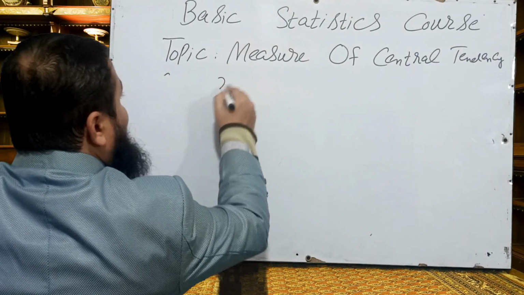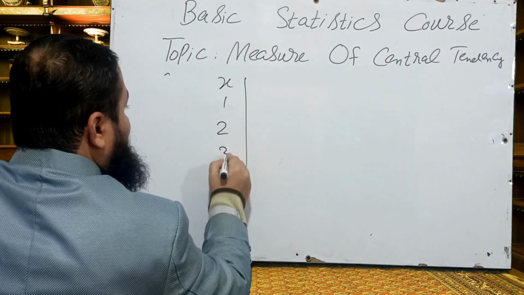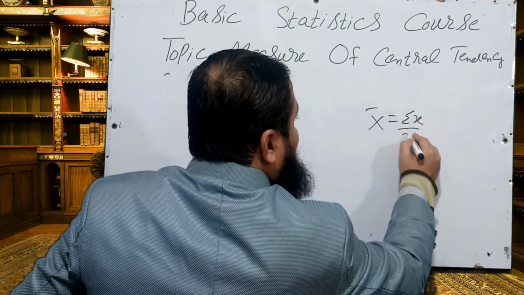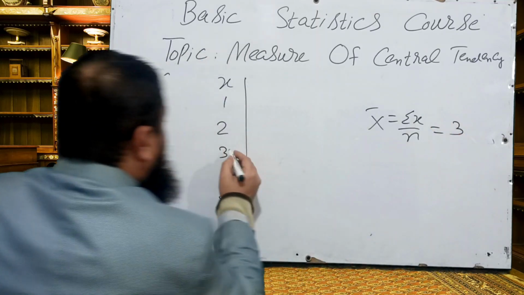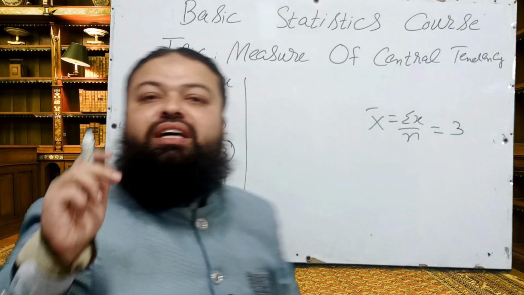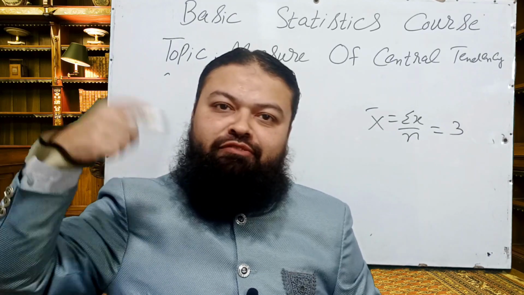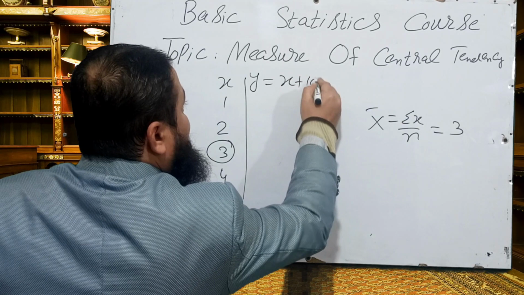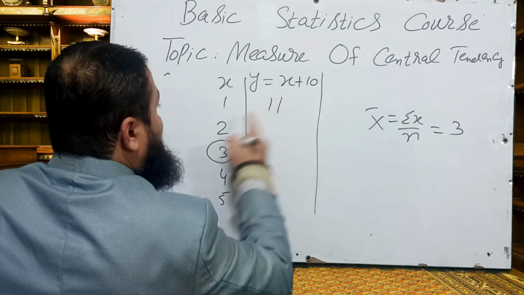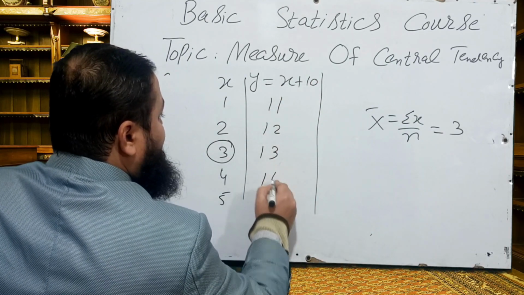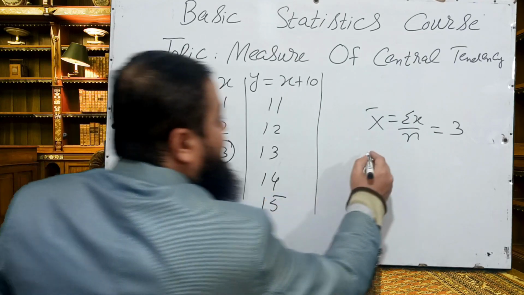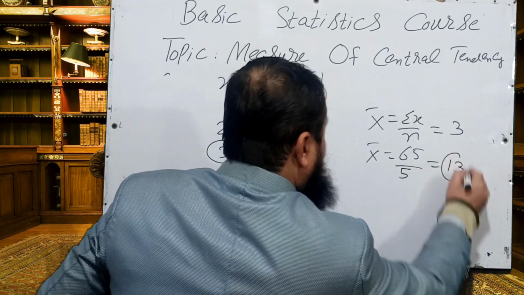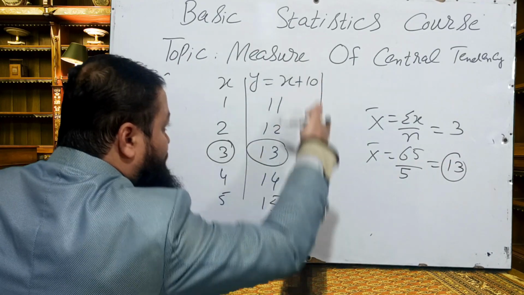If we have some values of x: 1, 2, 3, 4, 5, we find its mean by the formula summation x over n, and that will be 3. If 10 is added to every value of x, we have y equal to x plus 10: 11, 12, 13, 14 and 15, and the mean is 65 over 5, that will be 13. This is the mean of the new values.